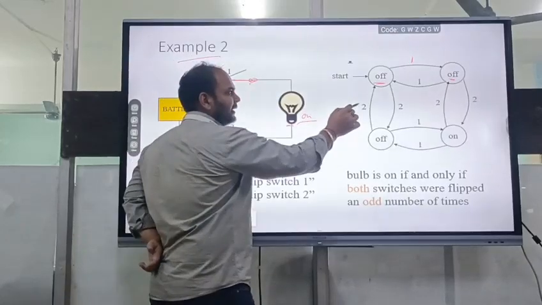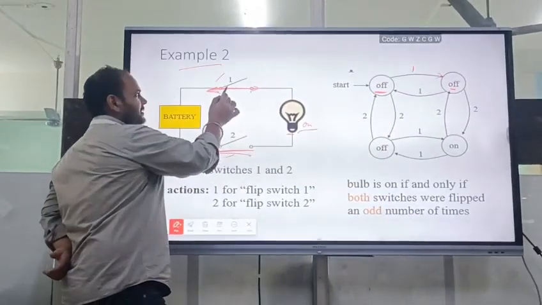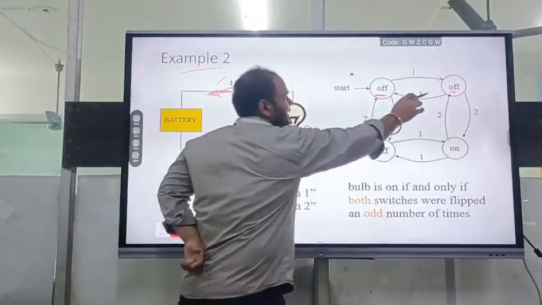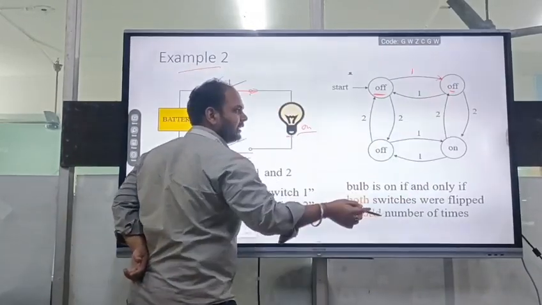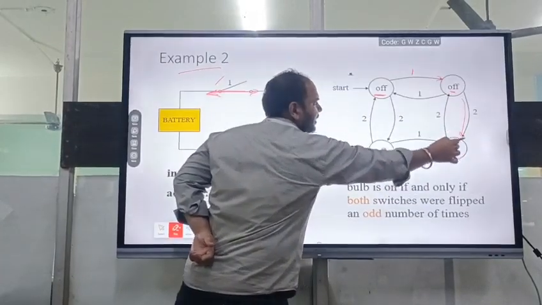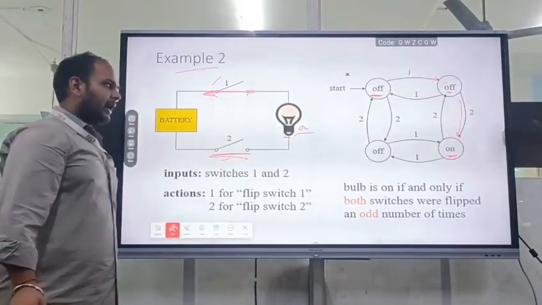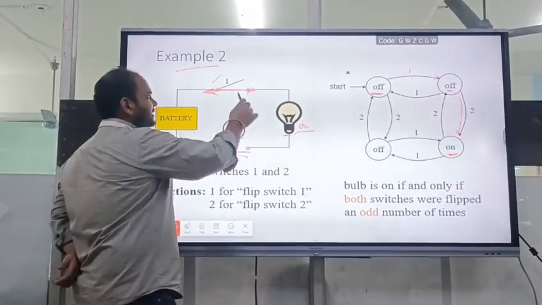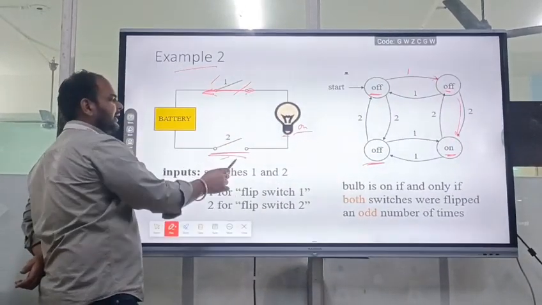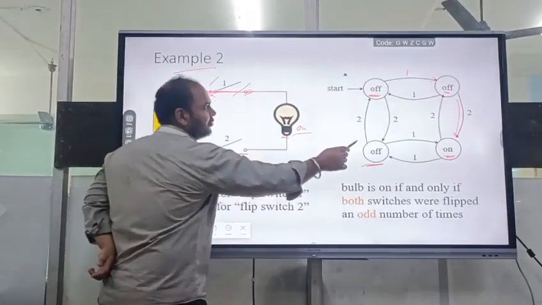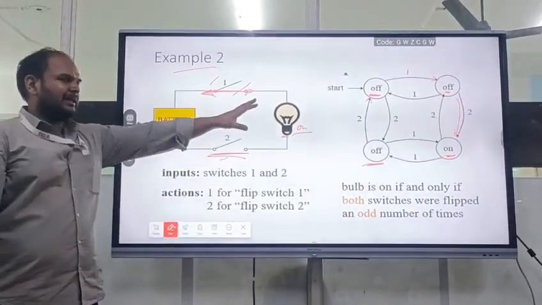So again, if I repeat, I am standing at the off state. I am connecting the first switch, and with that switch connected, I am moving to the second state. That will also be my off state only. And with the second switch connection, I will move to the on state. That's why we have written the on state. Again, from the on state, if I disconnect the first switch, then I will move to the off state, and at the off state, if I disconnect the second switch, then I will move to my initial state. That is what is mentioned in the transition diagram.